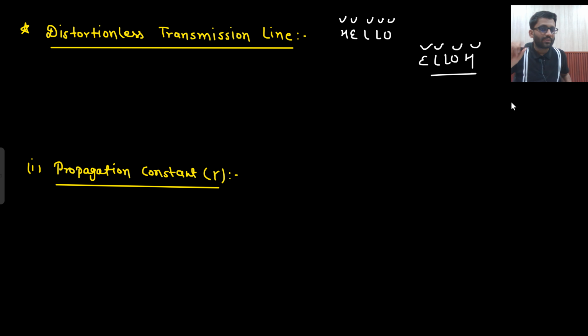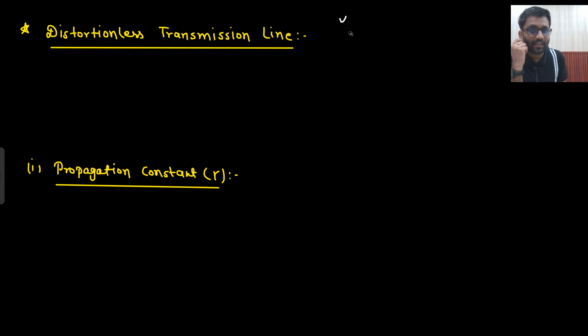Okay. Now distortion has nothing to do with the intensity. Let's just say I said hello very loudly, but you listened to hello very slowly. It has nothing to do with the intensity. If intensity is low, then also it is distortionless only. Are you getting this point? The point is you need to listen to hello, whether it is loud or low, that doesn't matter. You just need to listen H first, then E, then L, then L, then O. So that is the meaning of distortionless. Intensity, loudness doesn't matter. If you are listening slow, it is fine. If you are listening loud, it is fine. But the order should be H, E, L, L, O. Is that clear?